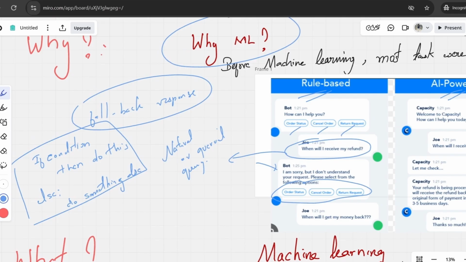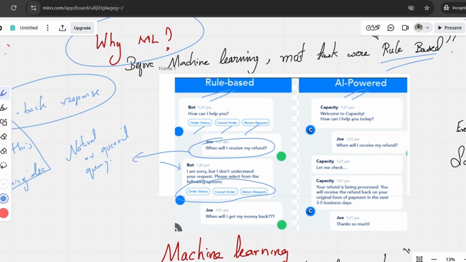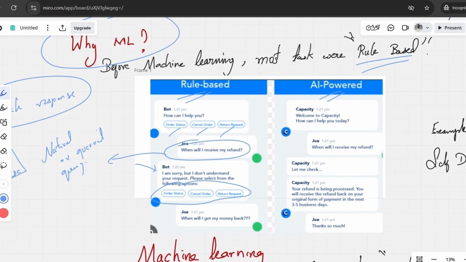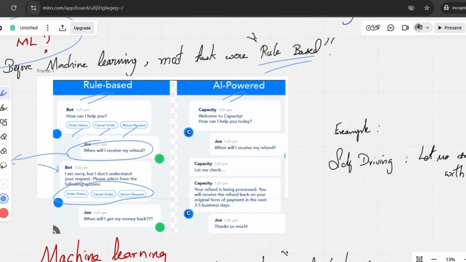Similarly, all rule-based systems are designed in the same way, mostly programmatically, where the answer is already known and there is no active learning from data. It will only develop if a human includes more conditions. Otherwise it will not learn on the go on its own. So this is the rule-based approach of designing a chatbot. Let's see how an AI-powered chatbot responds to the same query.